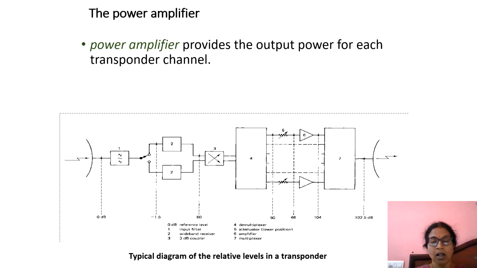The multiplexer is used. All the signals are combined together in the form of a single signal, and it is transmitted using the transmitter antenna in the downlink. Because of this multiplexer, the signal is slightly reduced from 104 to 102, and this high gain signal is transmitted through the antenna to the ground station. Thank you.